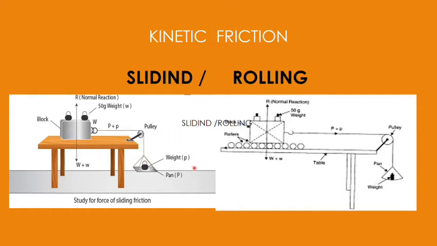But you should know here, this wooden block is kept over the wooden table, with a pulley arrangement. A thread is passing over this pulley, one end is attached to the wooden block, and the other is attached to the pan in which I can put the weight. So when I increase the weight, I am increasing the tension force in this thread, and I can make this wooden block move over the wooden table. That can be seen here in the diagram, and if I put some rollers just below it, then the friction will be termed as the rolling friction.